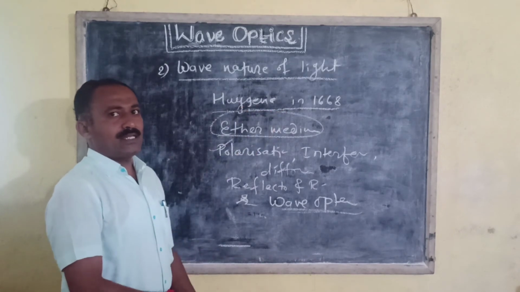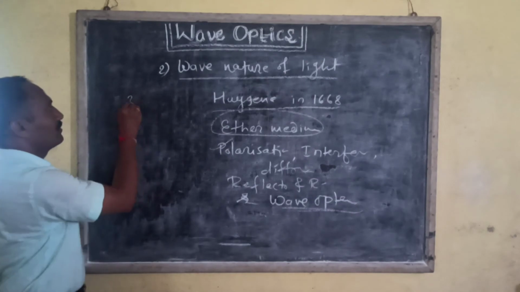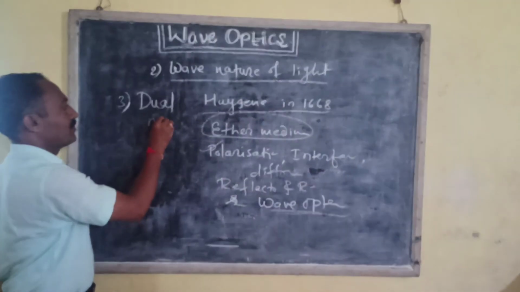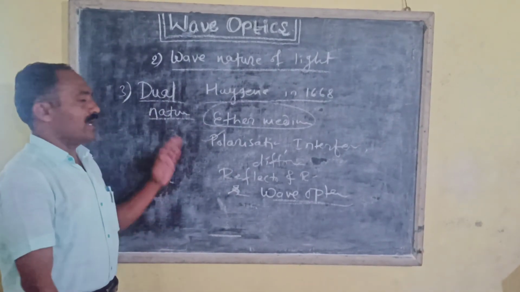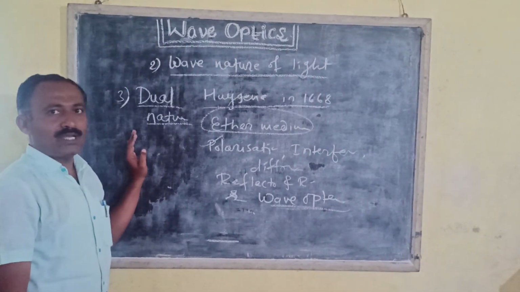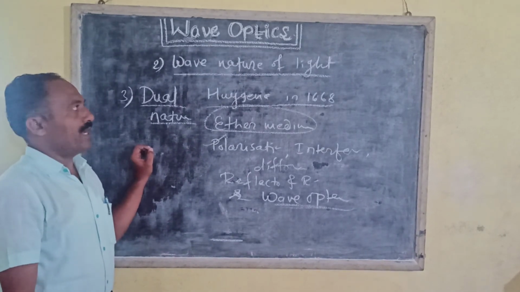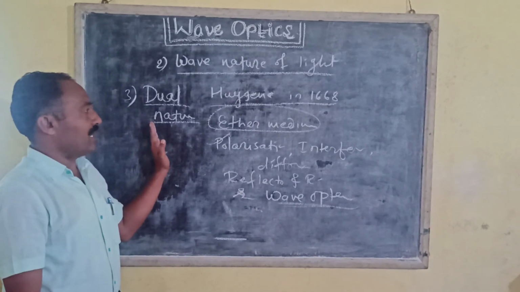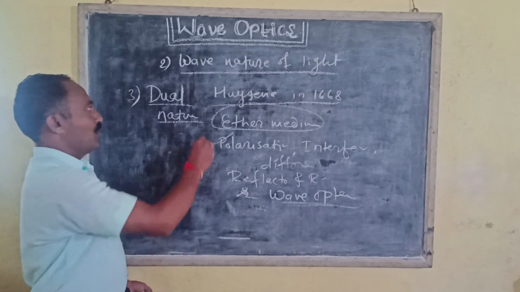Later on, there is the third nature of light, that is, dual nature. Up to the early 20th century, it was assumed that light propagates in the form of particles as well as waves, and as light has both particle and wave nature, the nature of light is known as dual nature.